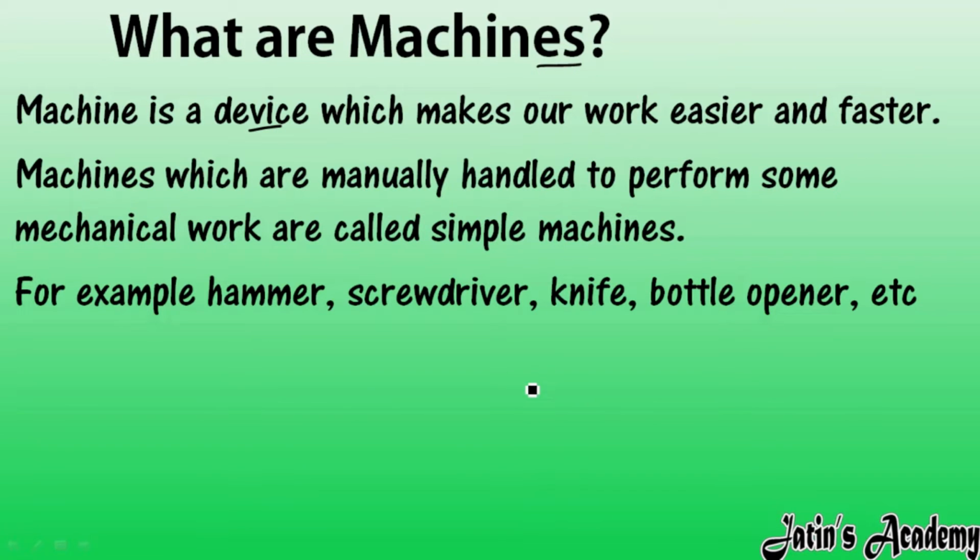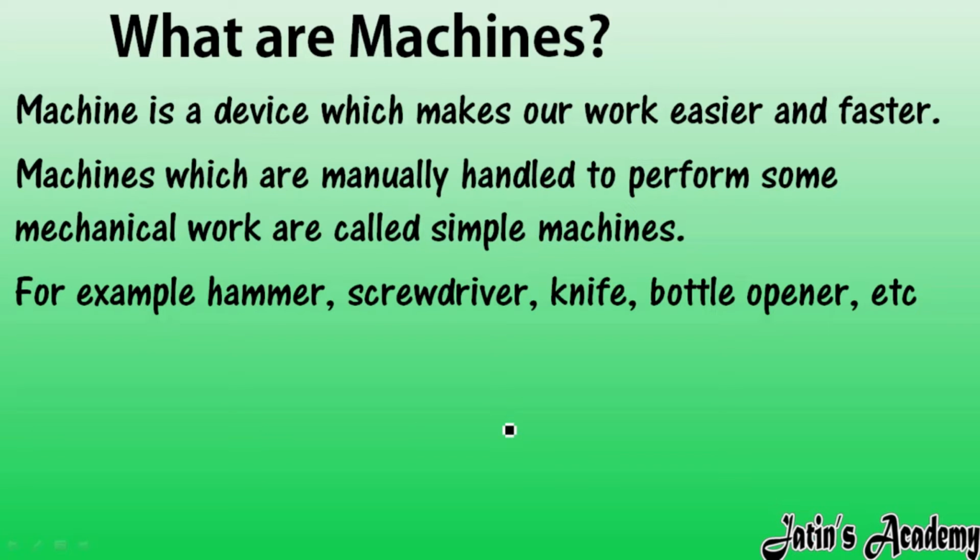Machines which are manually handled, where we apply some kind of force to move the machine or to get work from it, are known as simple machines. Or simply, machines made up of only one or a few moving parts are known as simple machines.